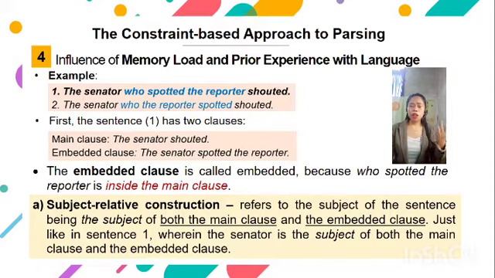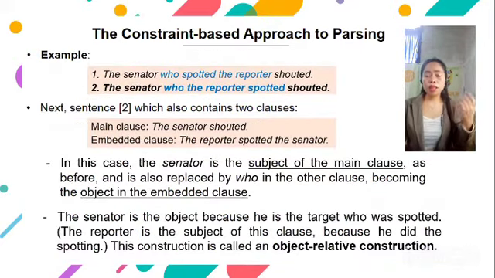So, this sentence is an example of subject-relative construction. A subject-relative construction refers to a construction in which both the main clause and the embedded clause have the same subject. So just like in sentence 1, wherein the senator is the subject of both the main clause and the embedded clause.